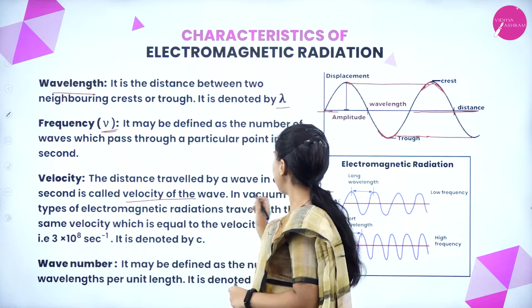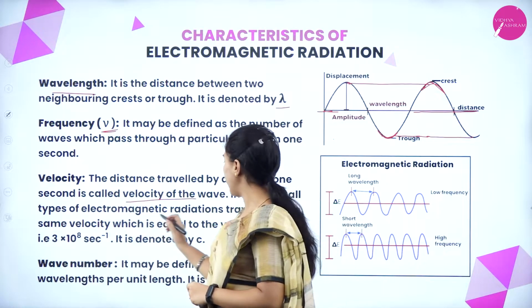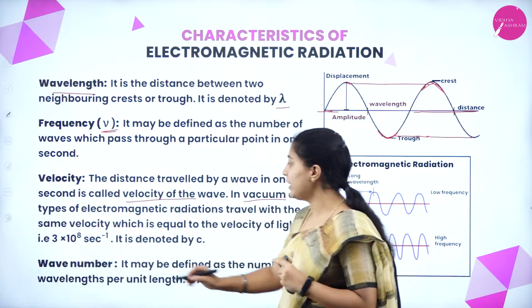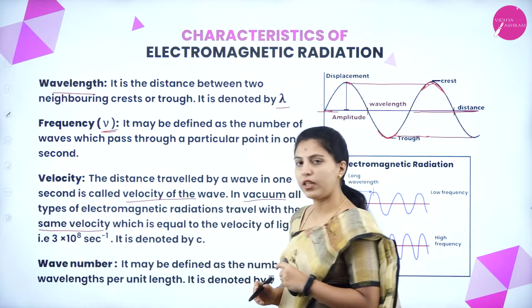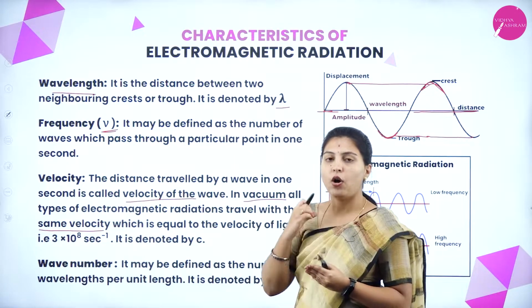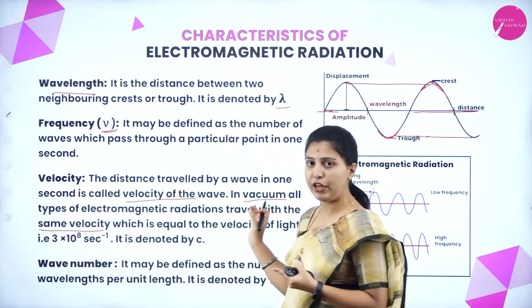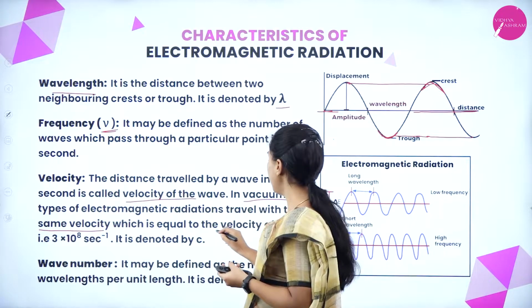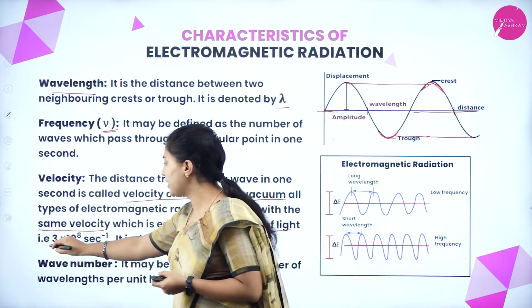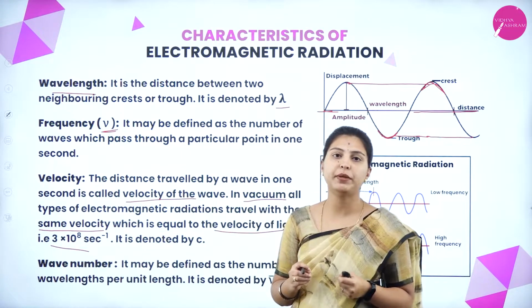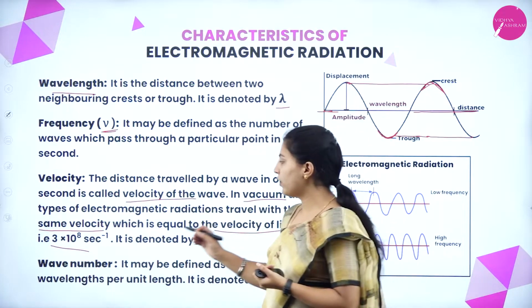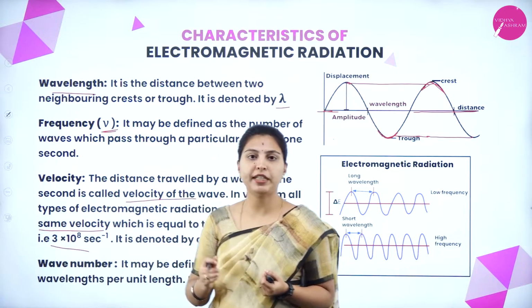Next, in vacuum, all types of electromagnetic radiation travel with the same velocity. It is equal to the velocity of light, that is 3 × 10^8 meter per second.